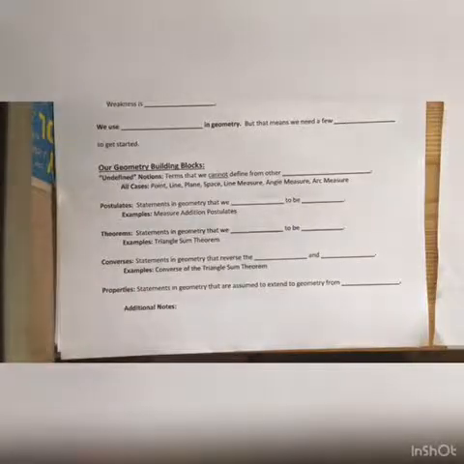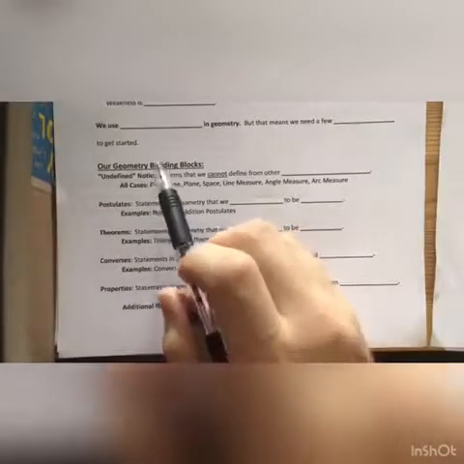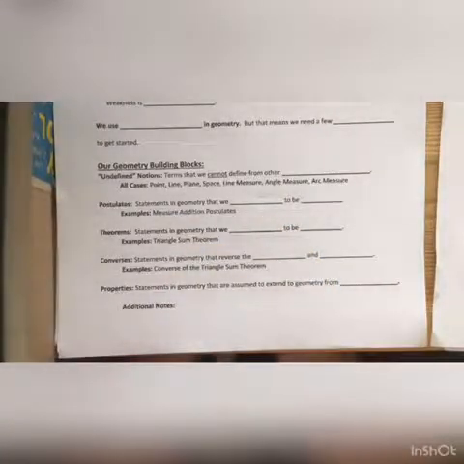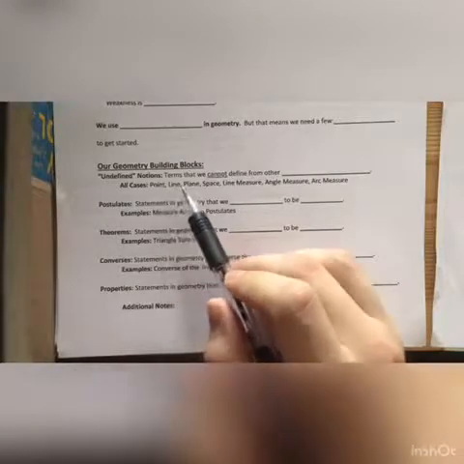All right, so we're moving on to the next section of geometry where we're going to just look at our basic building blocks. Some of these are assumed and some of them we prove. But we've got undefined notions. Undefined notions is just a bad name for something we can't define from other geometry terms. Like I cannot define a point based on a triangle or anything else like that. Same with all of these.